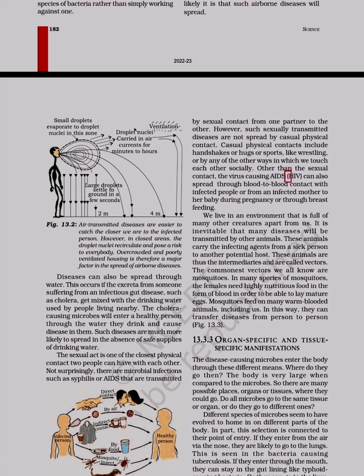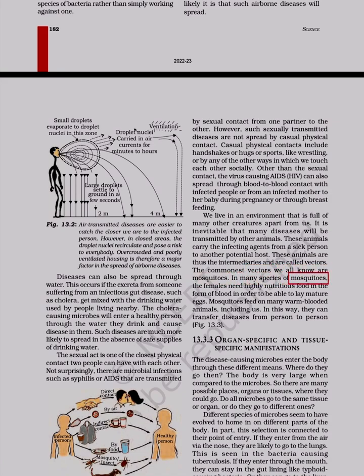The virus causing AIDS, HIV, can also spread through blood-to-blood contact with infected people or from an infected mother to her baby during pregnancy or through breastfeeding. We live in an environment that is full of many other creatures apart from us. It is inevitable that many diseases will be transmitted by other animals. These animals carry the infecting agents from a sick person to another potential host. These animals are thus the intermediaries and are called vectors. The commonest vectors we all know are mosquitoes.